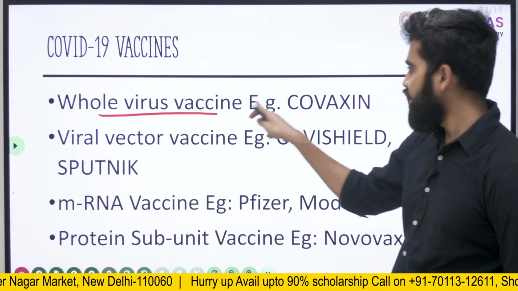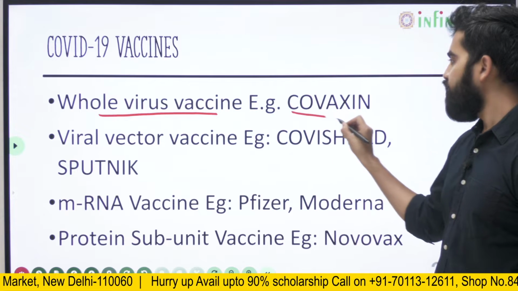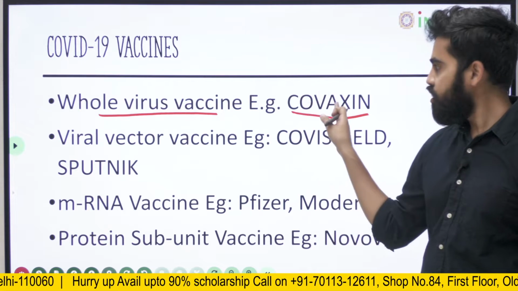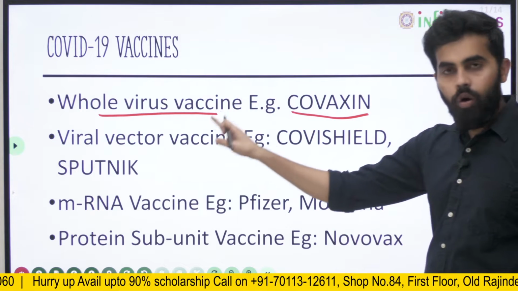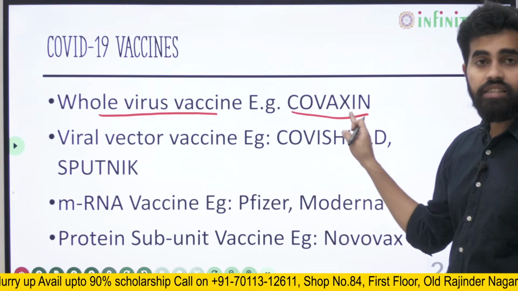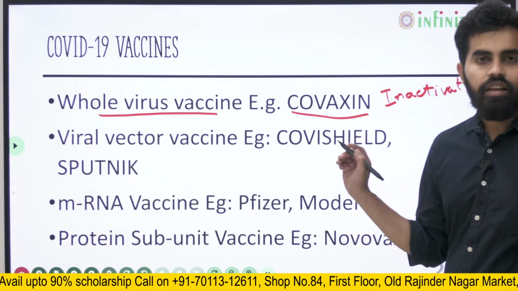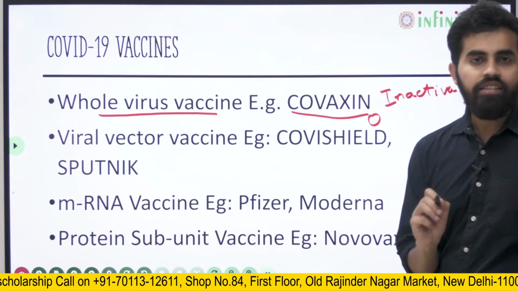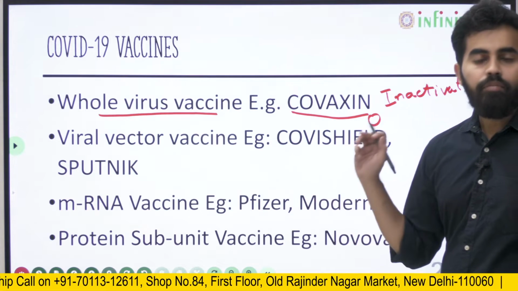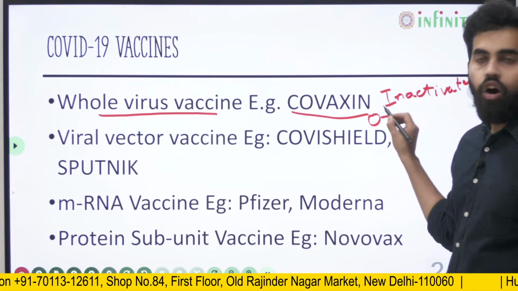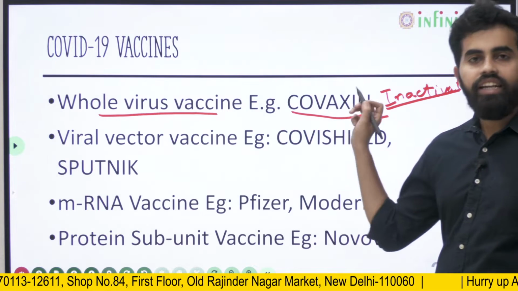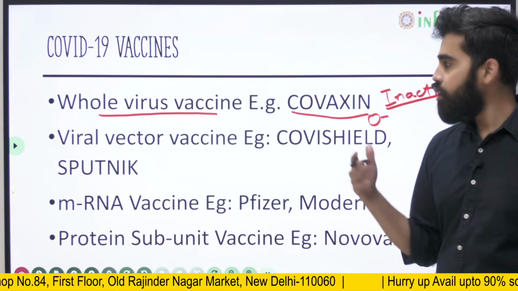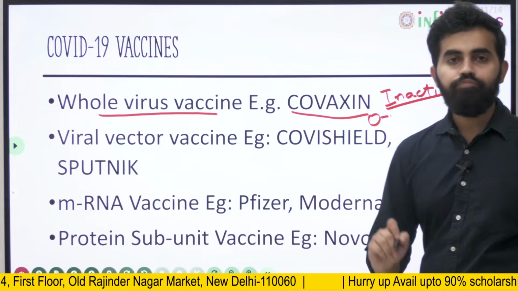So under whole virus vaccine, we have our Covaxin. So what is the kind of vaccine? Covaxin is a whole virus vaccine which is an inactivated vaccine. That means in Covaxin we have the COVID-19 virus, the whole virus, but it is killed or inactivated so that it will not cause any disease, but it will help the immune system to develop resistance against COVID.